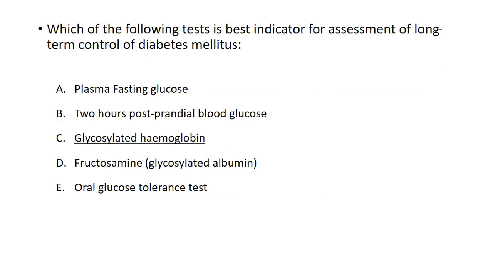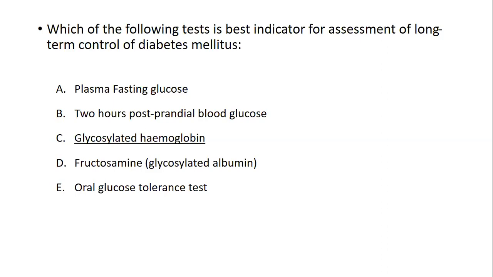Now, if you keep it in mind that the best indicator for the control, fasting plasma glucose is not the ideal one. 2 hours postprandial is also not the ideal one. It may vary. It may be normal, but for the purpose of long-term control, how can we assess? That is the 2 to 3 months average of the HbA1c.